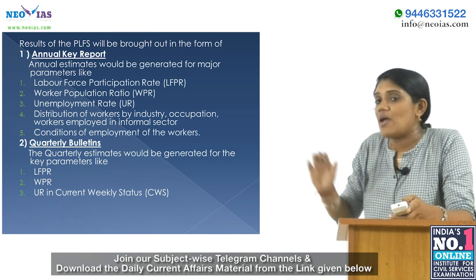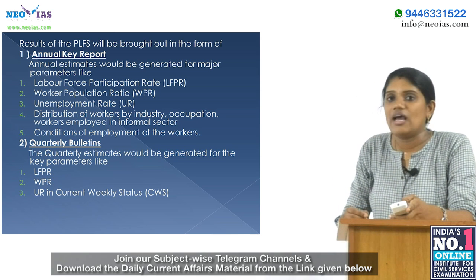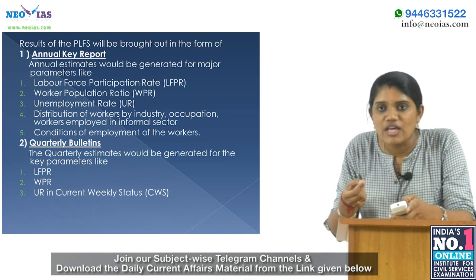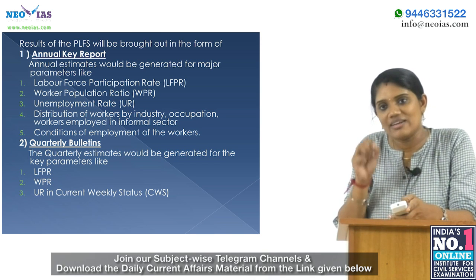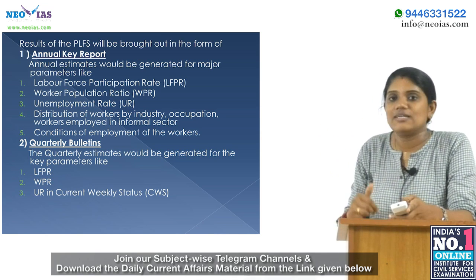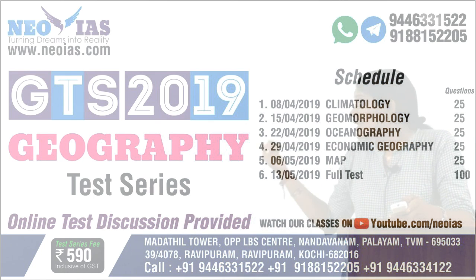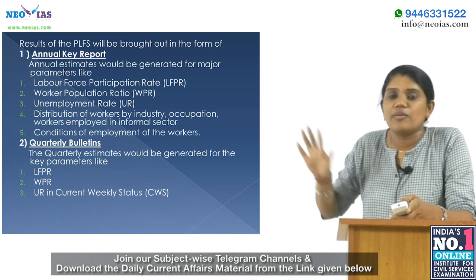Its major parameters are labour force participation rate, that is LFPR, then worker population rate, unemployment rate, distribution of workers by industry, occupation, workers employed in the informal sector, and also conditions of employment of the workers. So these are the parameters in the annual key report.